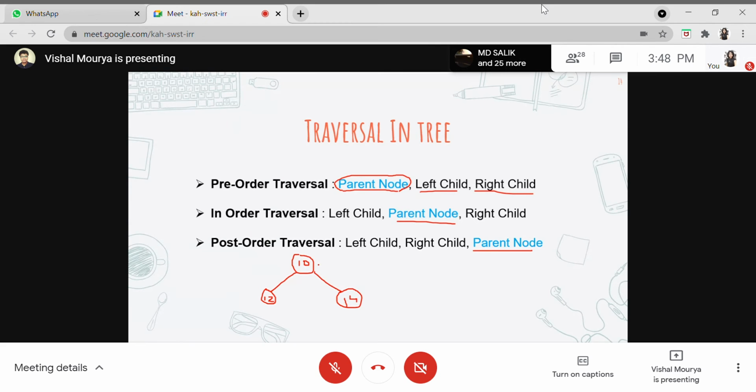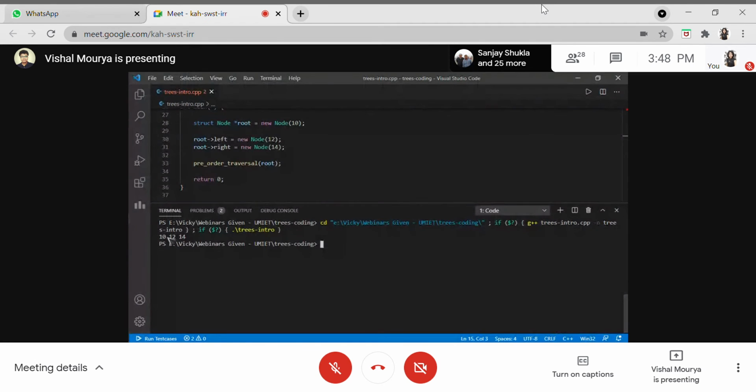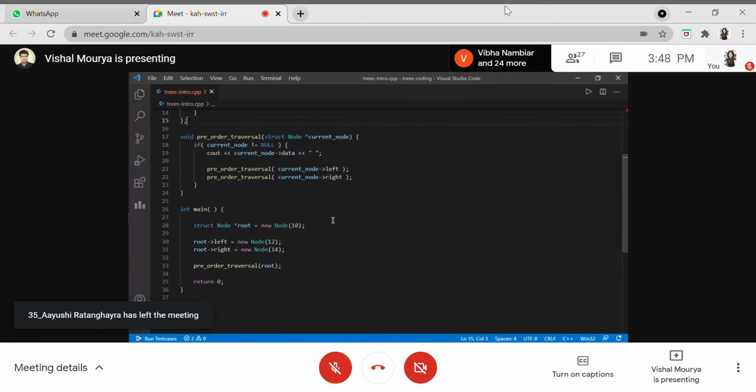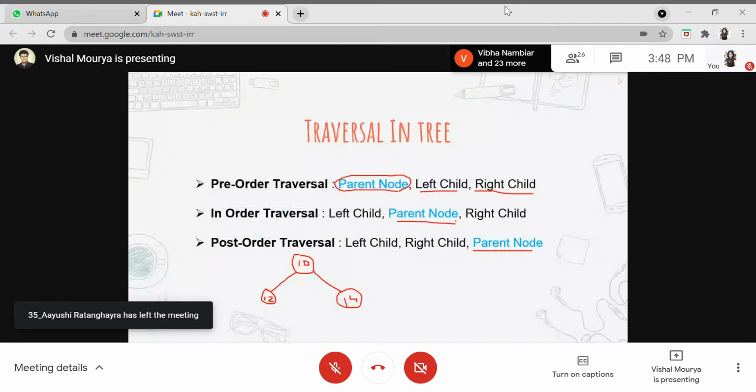So this is the simple tree which I built, and the pre-order traversal will be like parent, left and right. So 10, 12 and 14. This is the pre-order traversal which we have written, constructed and tested. So let's move on to in-order traversal.